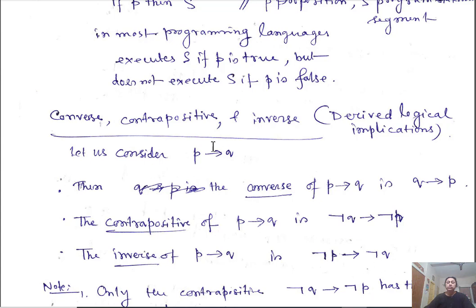Okay, so this is your statement. The converse statement is Q implies P. The contrapositive is negation of Q implies negation of P, and the inverse of this is negation of P implies negation of Q.